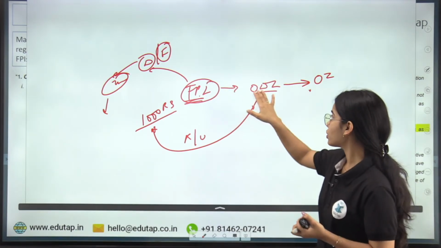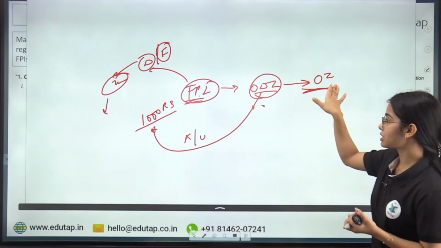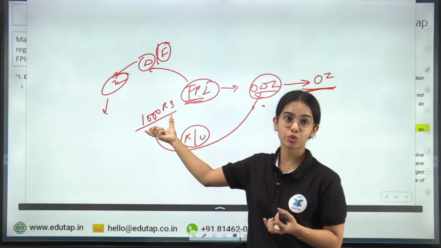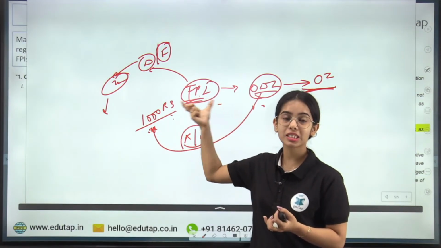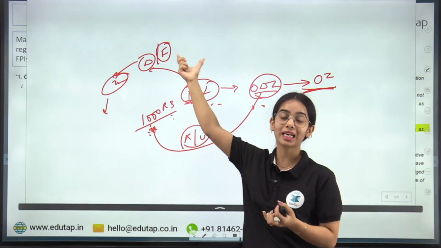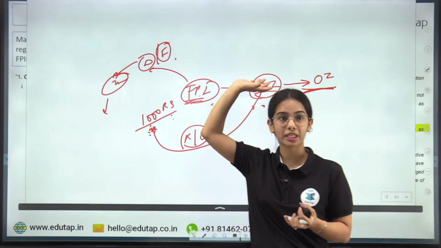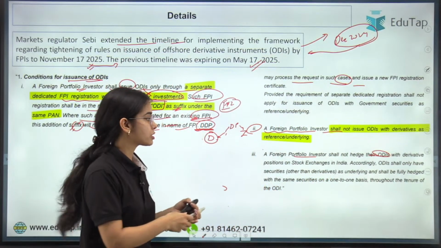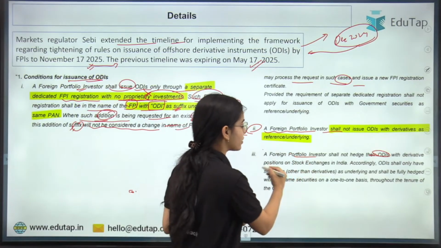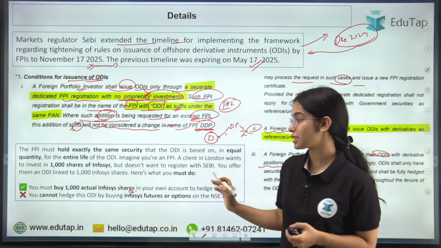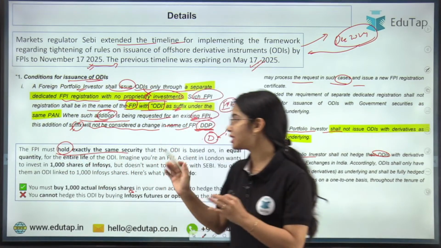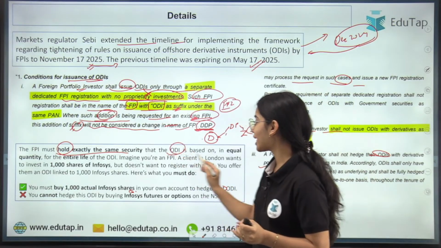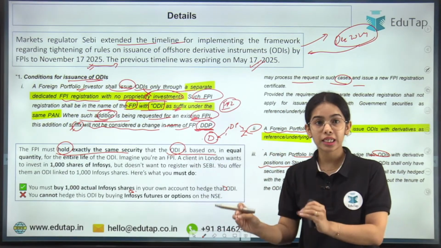So through the ODI, if the overseas investors are having the exposure to the 1,000 Reliance shares, the FPI must have the 1,000 Reliance shares. It's not like they can have a derivative that after 2 months they will buy the 1,000 Reliance shares. That is not correct. So basically, foreign portfolio investors shall not hedge their ODIs with derivative positions. Here you can see the example that the FPI must hold exactly the same security, exactly the same shares or the debt instruments that the ODI is based on, reference on, underlying.